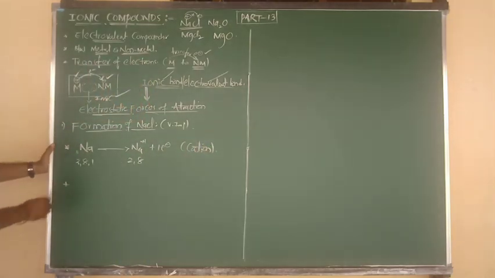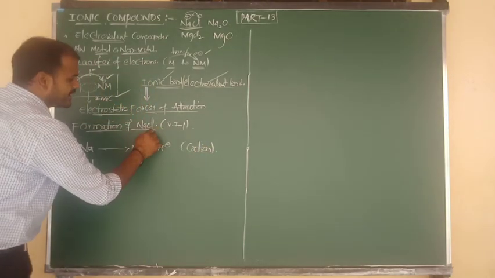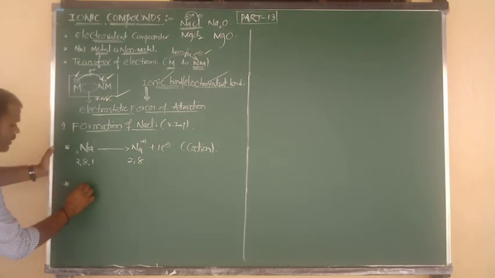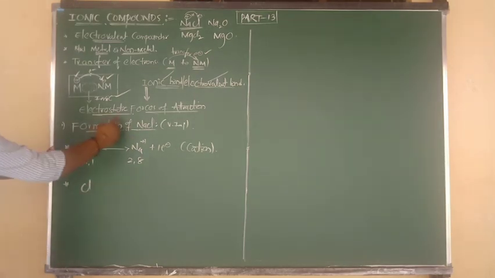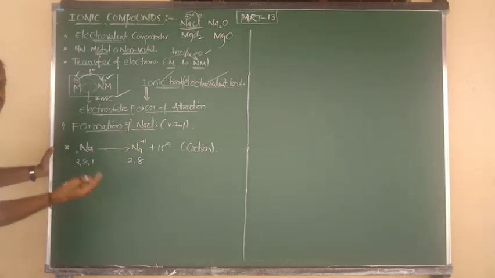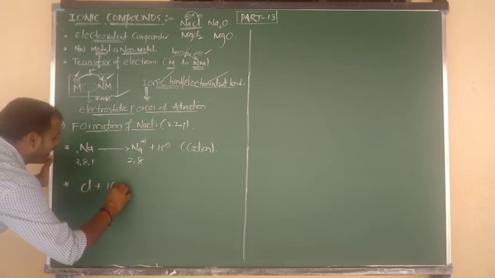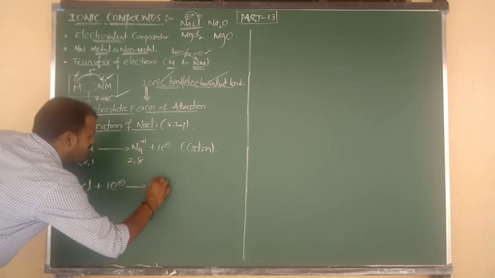Next is the non-metal. What is the non-metal in NaCl? Chlorine is the non-metal. Sodium is ready to lose 1 electron because it is a metal, and chlorine is ready to accept 1 electron because it is non-metallic in nature. So chlorine, by gain of 1 electron, becomes Cl-.